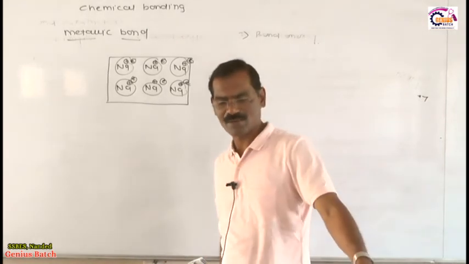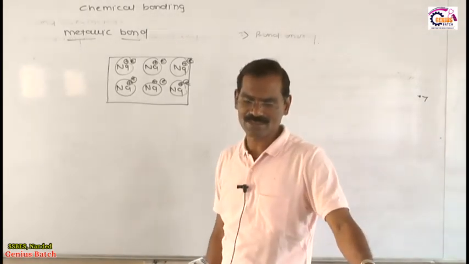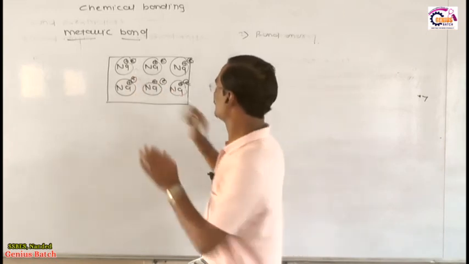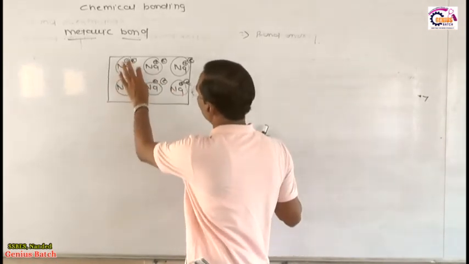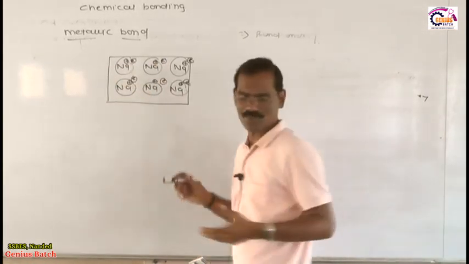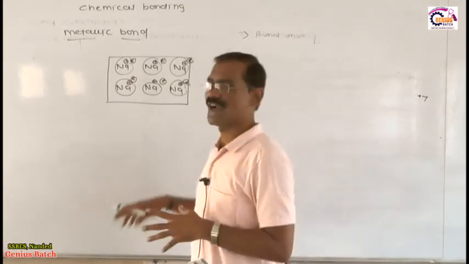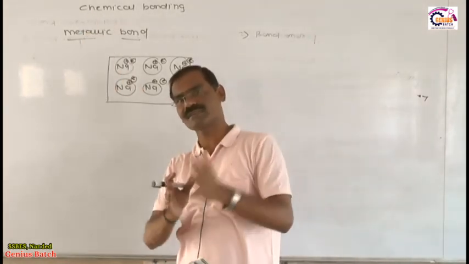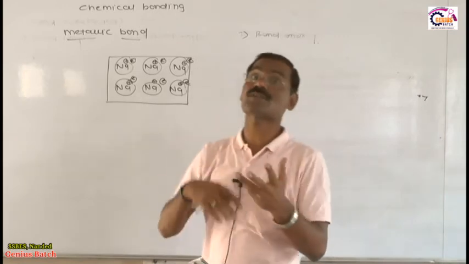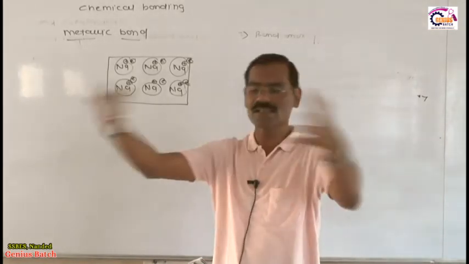The kernels of the metal occupy the lattice sites, while the space between the kernels is occupied by the valence electrons. The force of attraction between the metallic ions and mobile electrons is called the metallic bond.